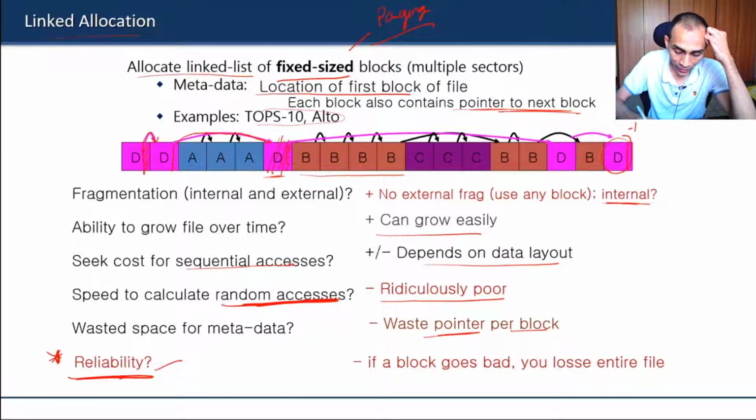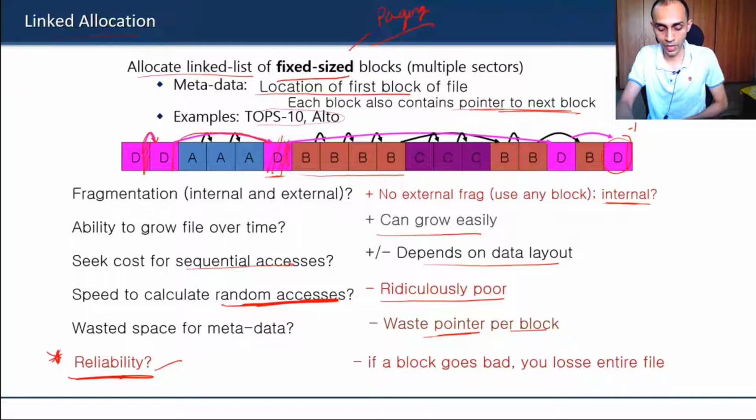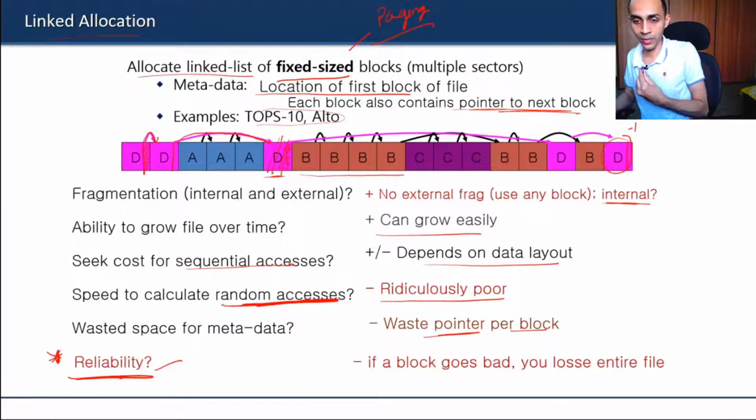So early Windows, or the command based system, MS-DOS and all those, used a simple trick to handle these disadvantages. What was that trick? Anybody knows that? How can you overcome these problems using a very simple trick?